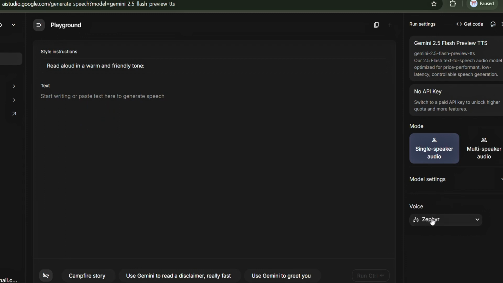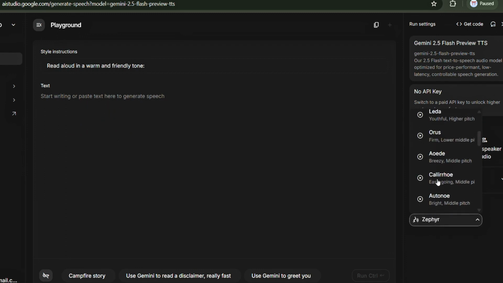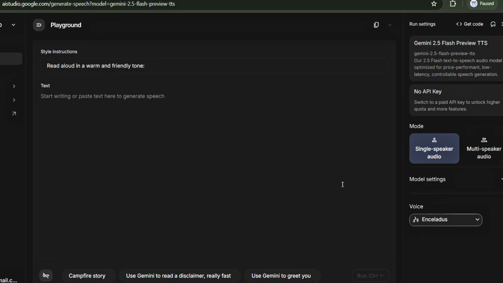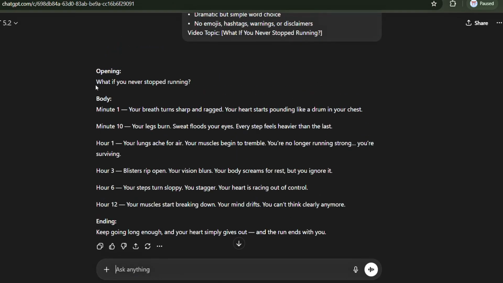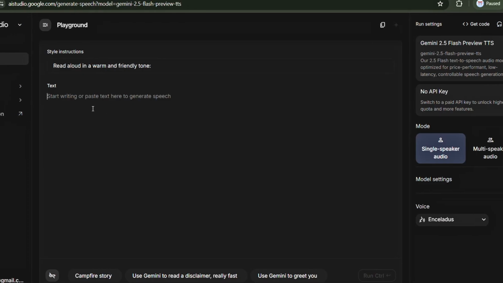Below that, you'll find a drop-down menu with various voice options. Listen to a few and pick the one that best matches your content's vibe. For this demonstration, I'm going with Enceladus. Time to add your script. Head back to ChatGPT and copy your entire video script. Return to Google Studio AI and paste it into the text field.